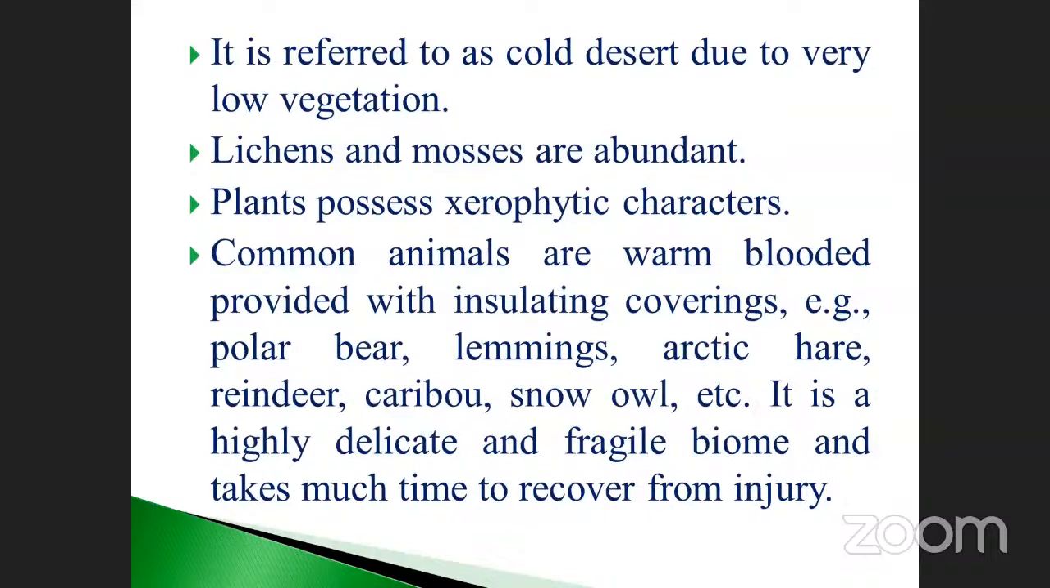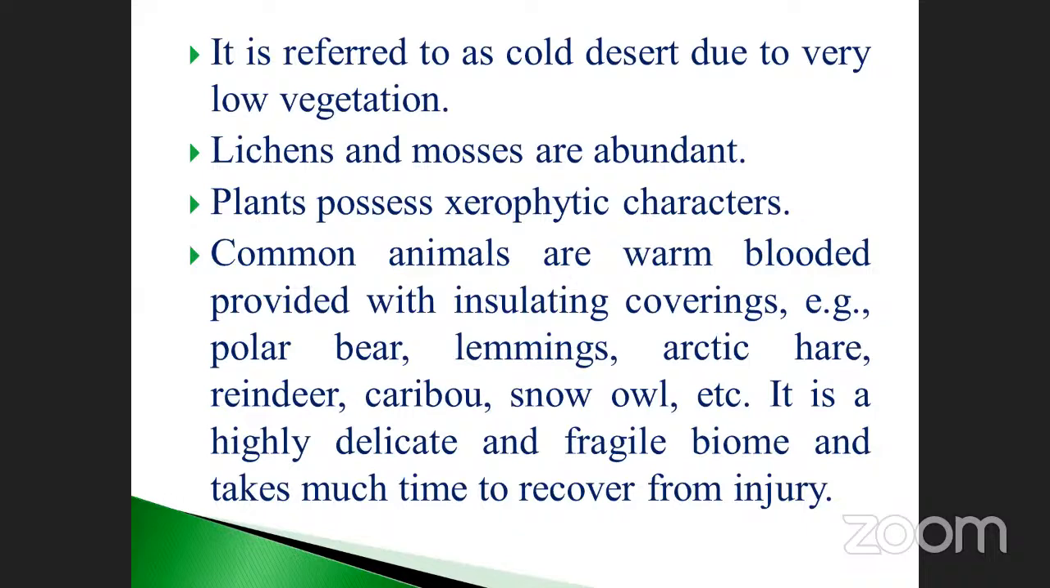Common animals are warm-blooded and provided with insulating coverings. What is the meaning of insulating covering? Take the example of the polar bear, my dear. The insulating covering is 3 to 5 inches of fat deposited under the skin, adipose tissue. It acts as an insulation. Examples: polar bear, lemmings, flamingo bats, Arctic hare, reindeer, caribou, snowy owl, etc. It is a highly delicate and fragile biome and takes much time to recover from injury.